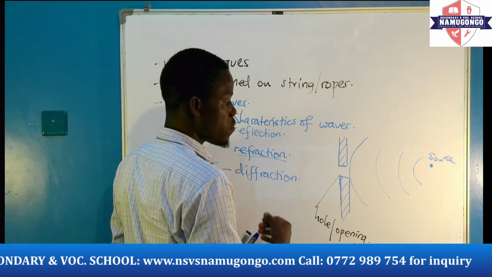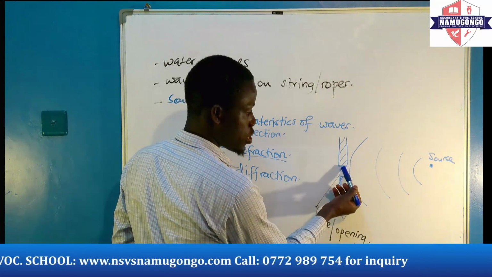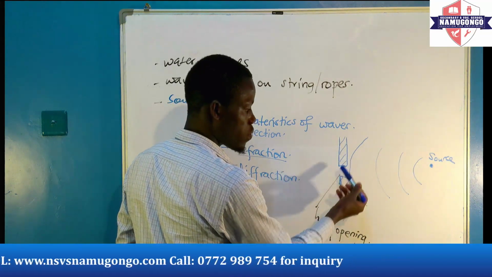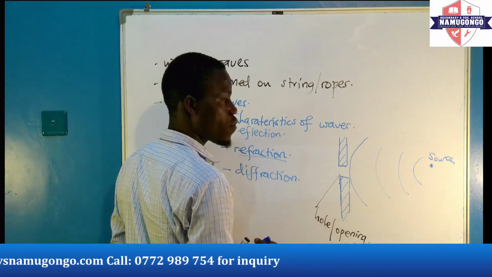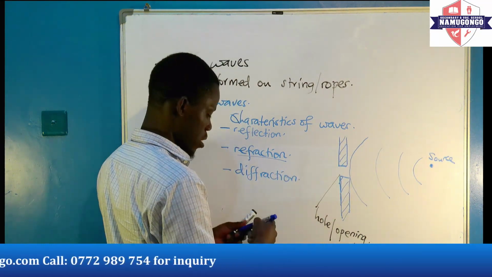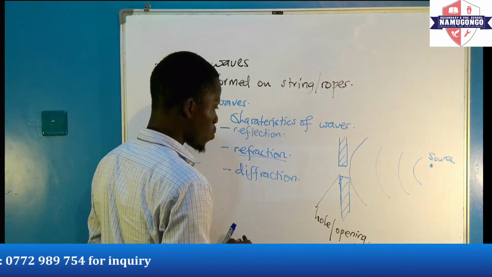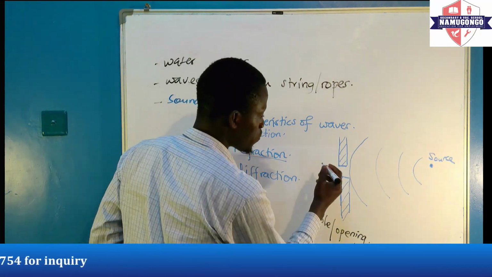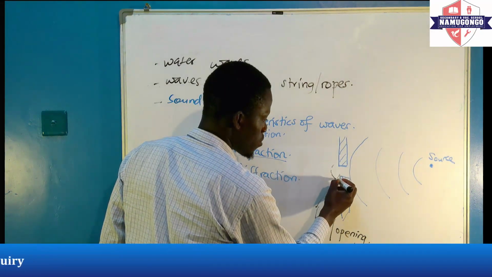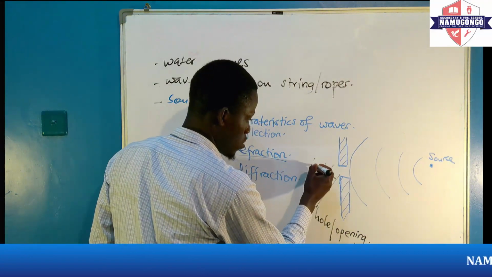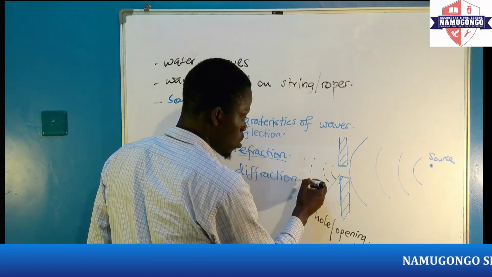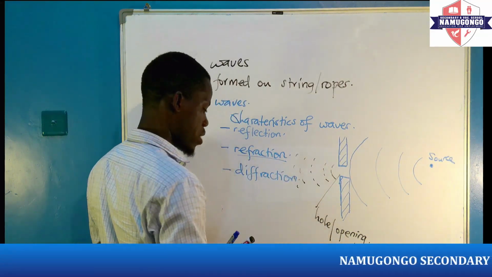Now, with diffraction, they will hit the boundaries of the wall and then they are going to be diffracted at different angles. So, here it will move in this regard. So we are producing a wave which is going to move in this regard.